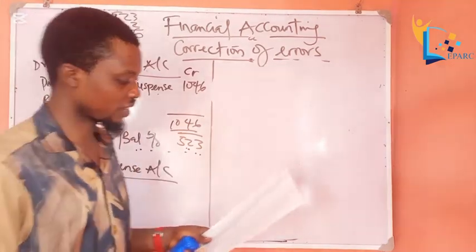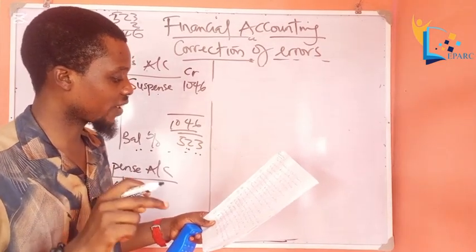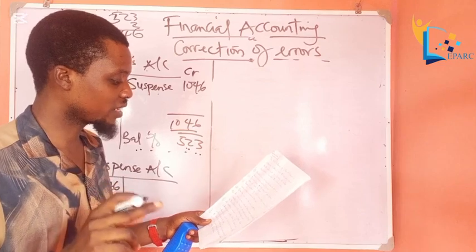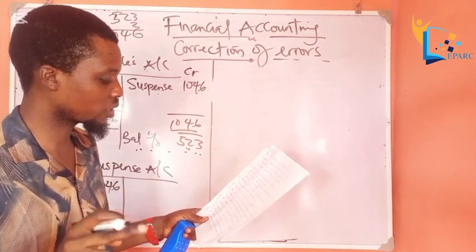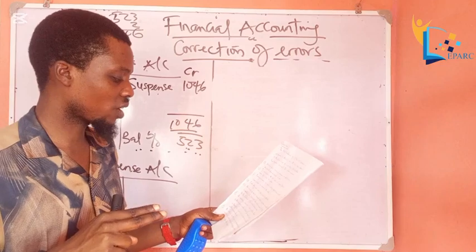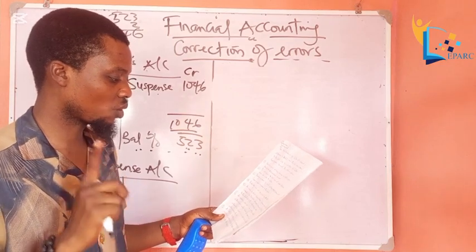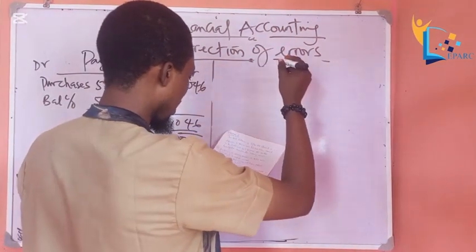The next one says, a receivable who owed a sum of 120 naira died without leaving anything behind. This amount was written off his account as a bad debt, but no other entry was made in the books. So, will this affect the trial balance? Yes, because it is one-sided. Okay, so we have the two accounts involved here.